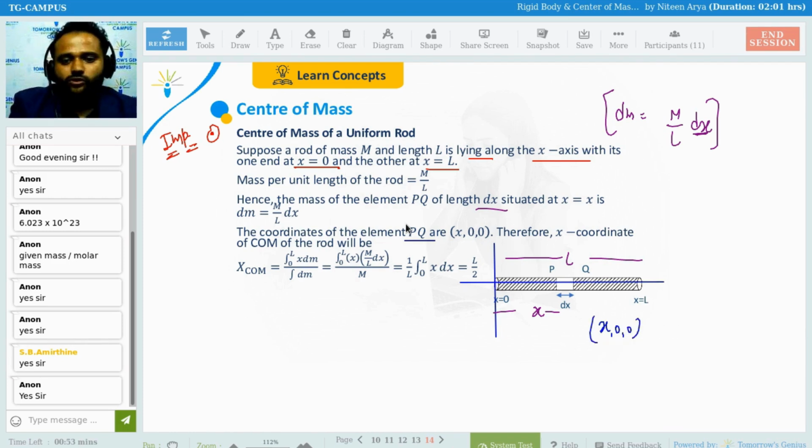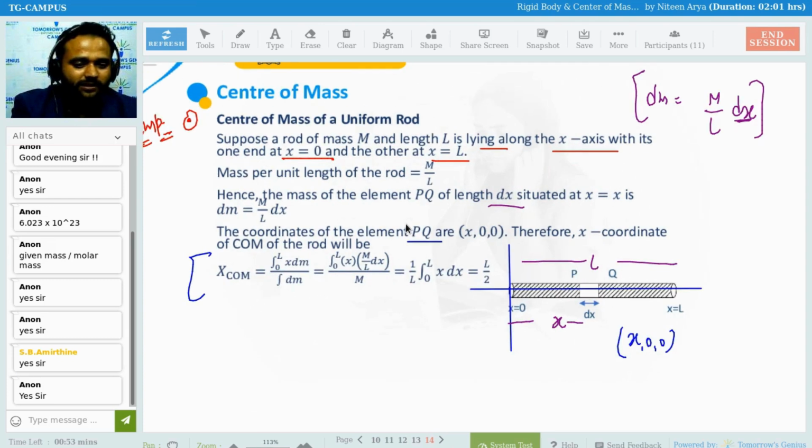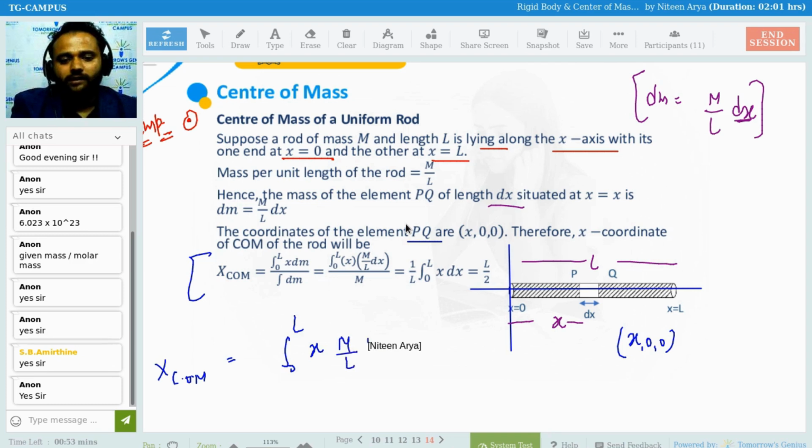Clear? So then the x coordinate of the center of mass is going to be the integration from 0 to L of x dm, divided by the integration of dm, the total mass. So when we do this mathematics, x COM is nothing but the integral from 0 to L of x times m over L dx, divided by m, the total mass.